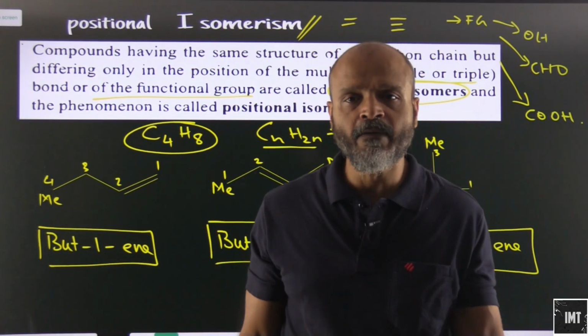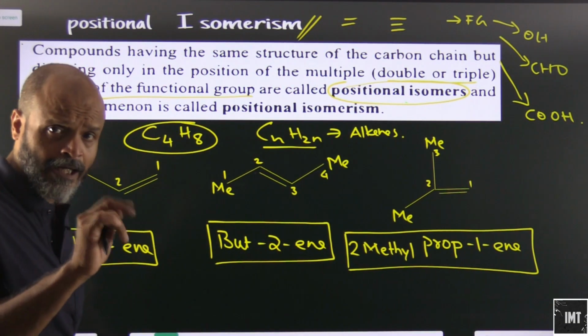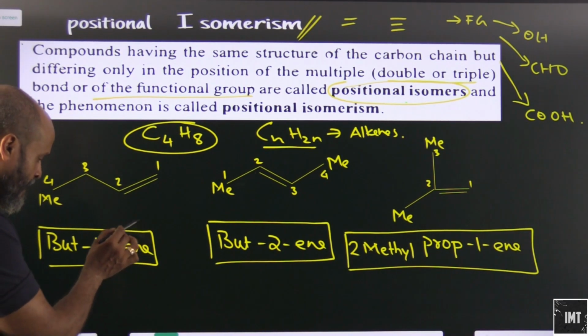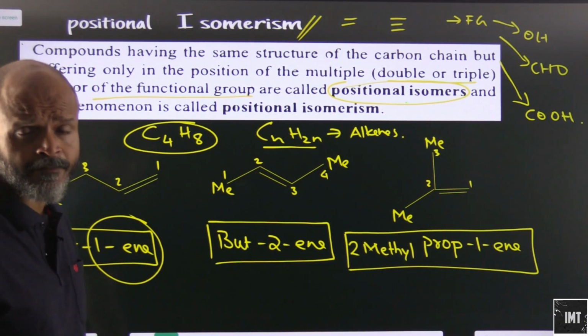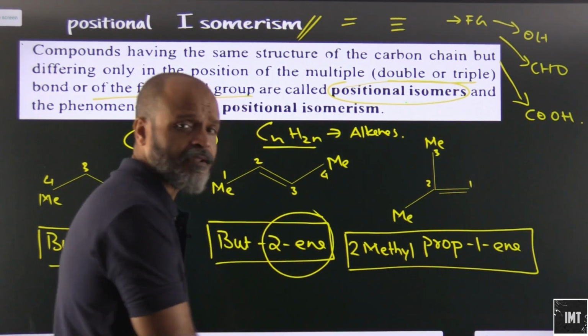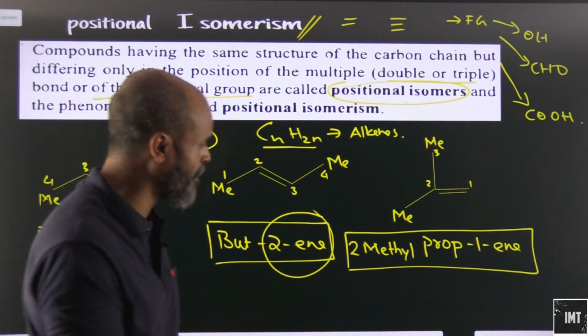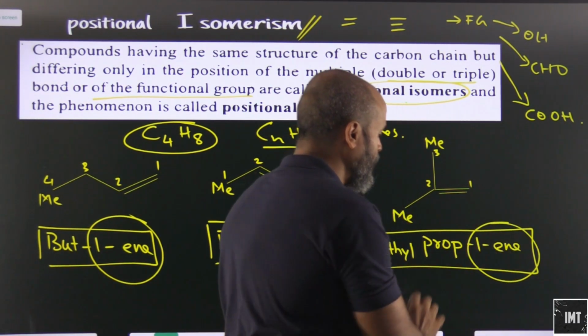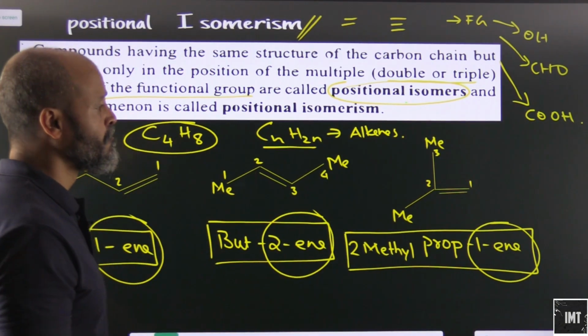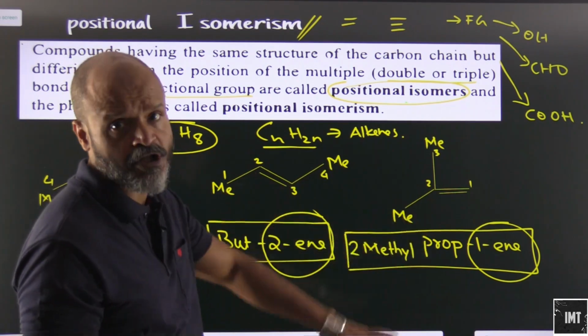So all these will be positional isomers. Why positional isomers? Look at their double bond position. Here, the first carbon atom has the double bond. Here, the second carbon atom has the double bond. Here, the first carbon atom has the double bond. So these are all positional isomers.